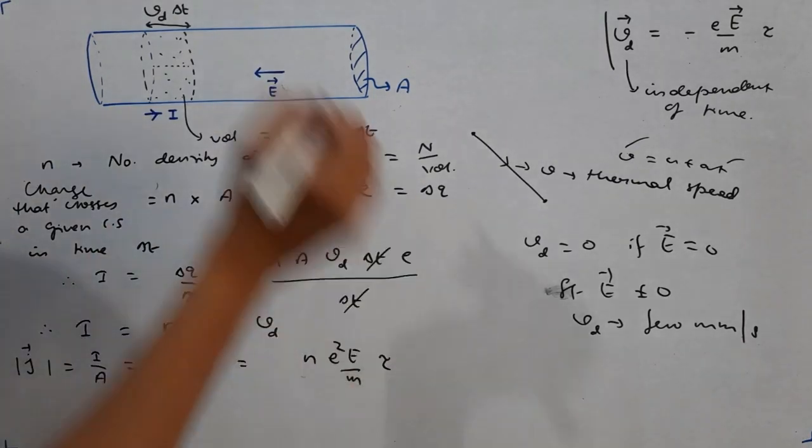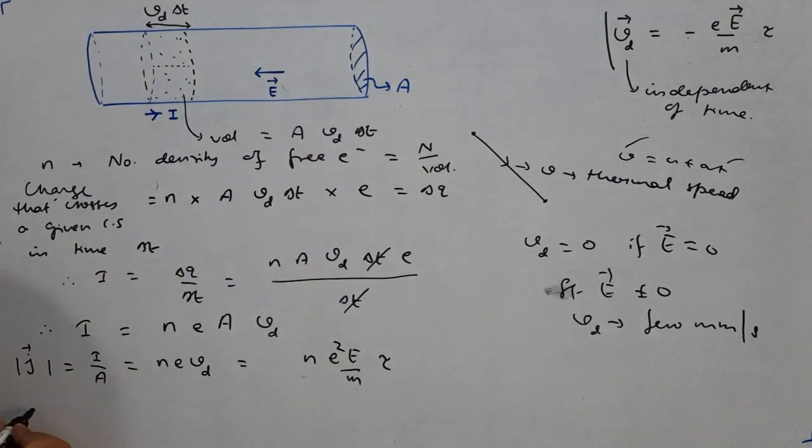Now this is the magnitude of J vector. If you write in vector form, then J vector is equal to n e square tau by m multiplied by E vector. Last class we discussed that current density and electric field are in the same direction, so this will be plus.